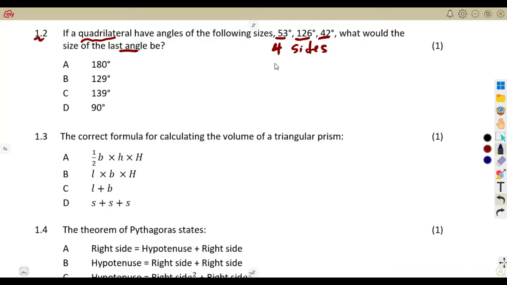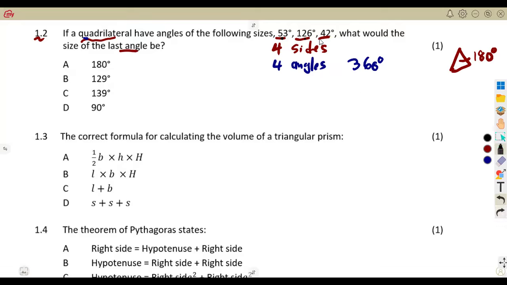Remember, it has 4 sides. It also has 4 angles. And these 4 angles, in any quadrilateral, add up to 360 degrees. You are supposed to understand this. Remember, in a triangle, all angles add up to 180 degrees. But if it is a quadrilateral, we are going to have 360 degrees.